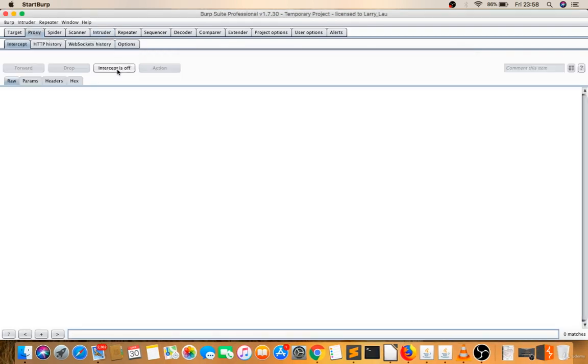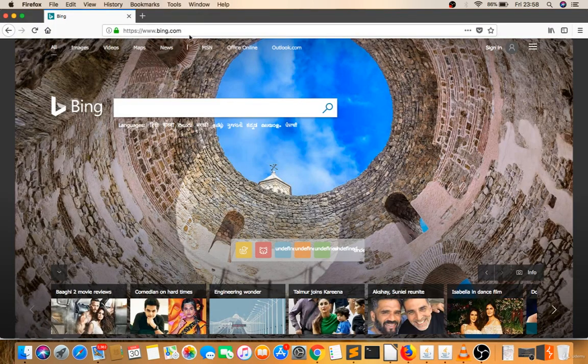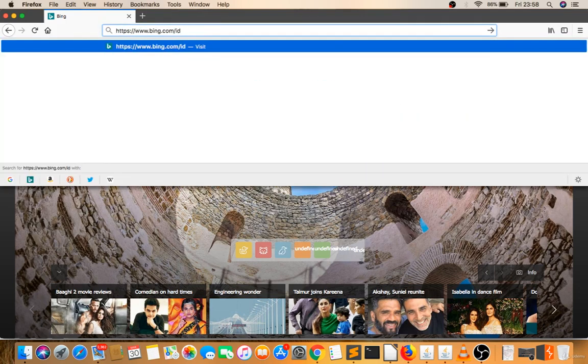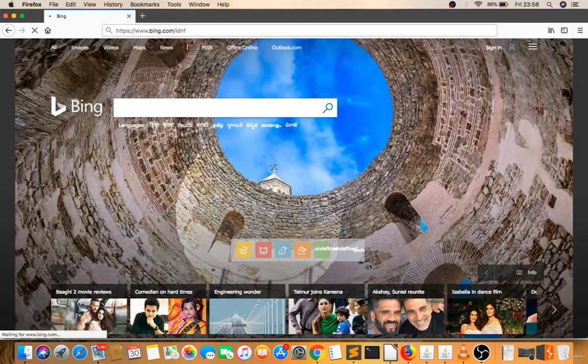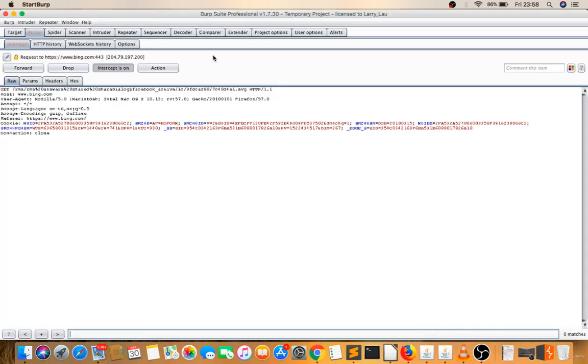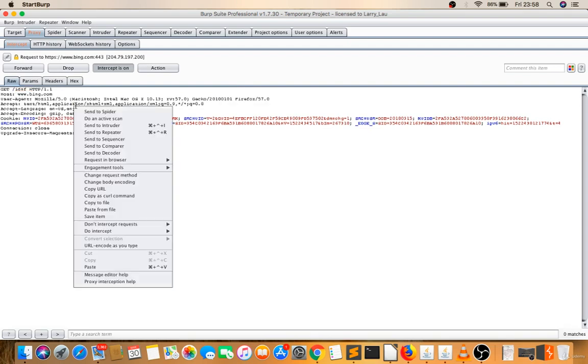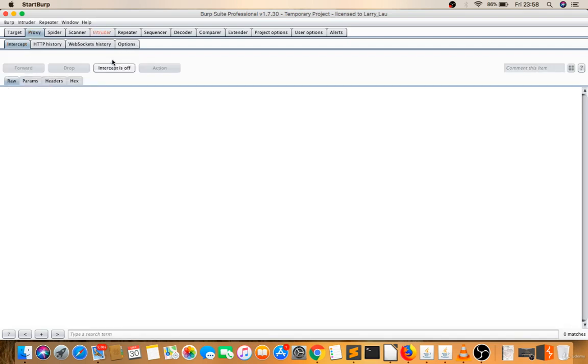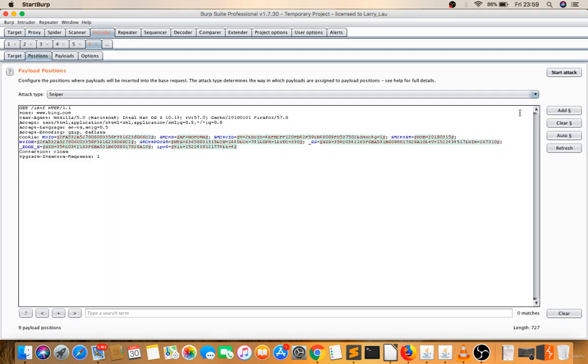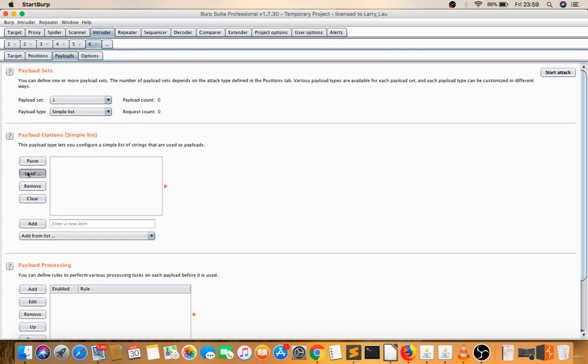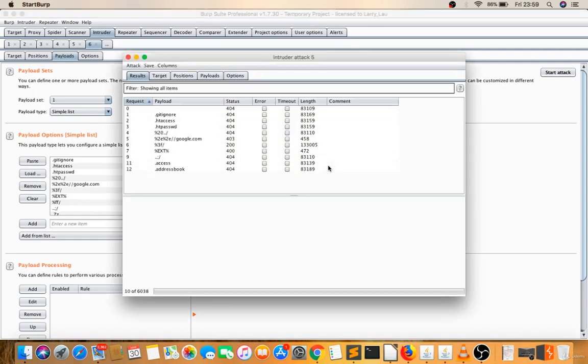Make proxy, intercept is on. I'll give an identifier there like IDNF. Let's go to drop. Now I got the identifier there. I will right click, send this to Intruder, and go to Intruder positions. I'll first clear this because I have to attack there. Add payloads, load, start attack. See whether we are getting any file or not.